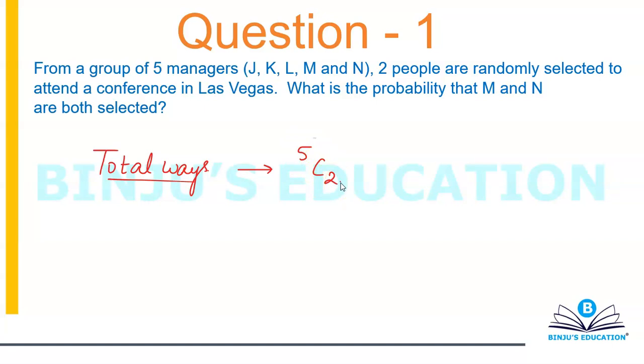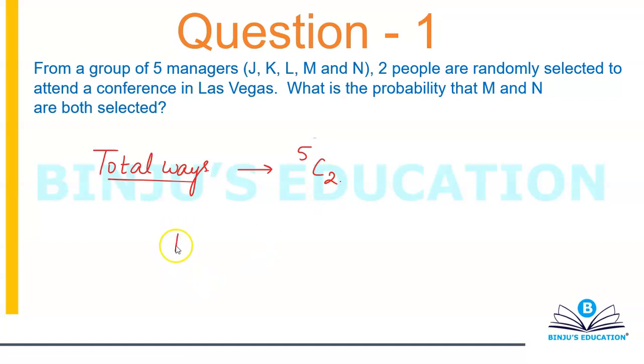Because you want to choose 2, or you want to select 2. I hope you remember the basics of PNC. Whenever you want to select, that's like combination, so that will become 5C2. Now they're asking us regarding the probability that M and N are both selected. If I think about this logically, if I want to select M and N, can I say there is only one case in which I have to select M as well as N? There is no other possibility, and I'm only selecting 2 people, so that will be only one case that both M and N are selected, right?